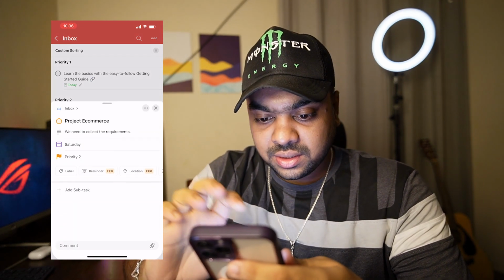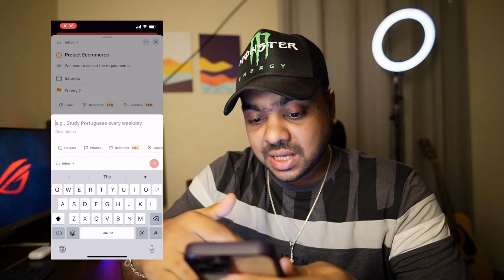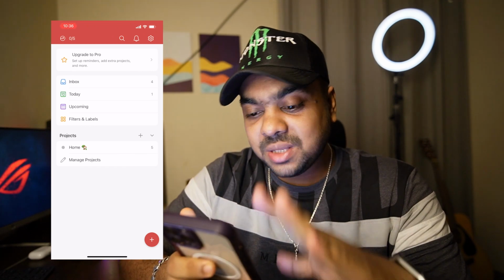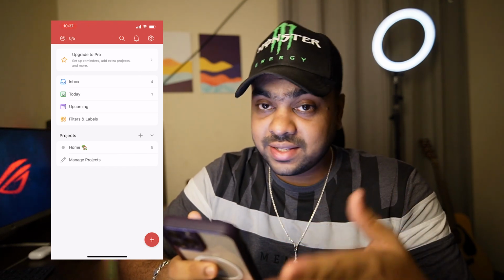And clicking on project e-commerce, you can also add some subtasks here if this project has any subtasks, and this is a really clean, minimalist UI, and definitely you will find this helpful.